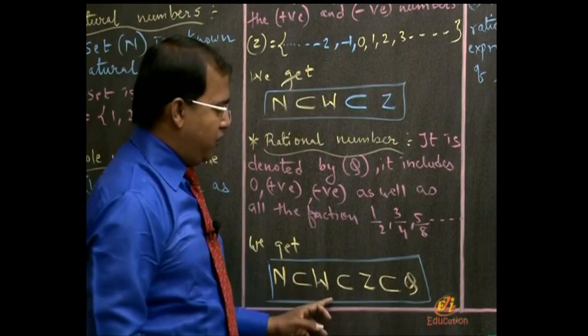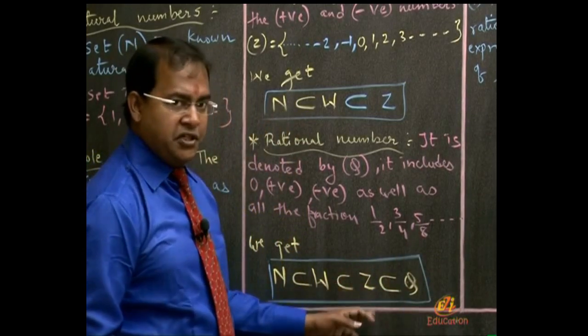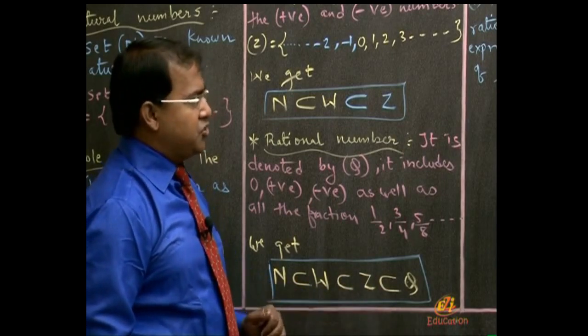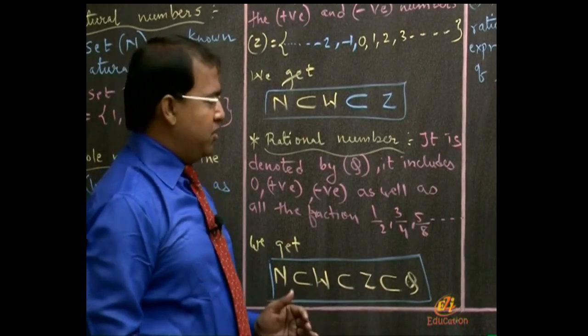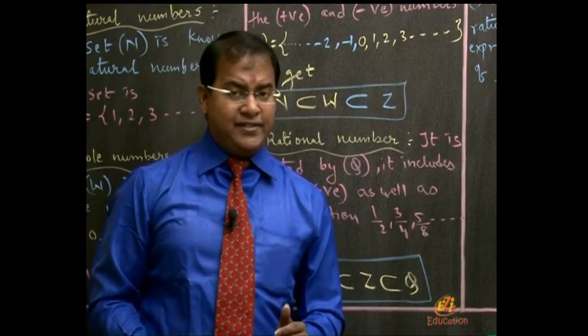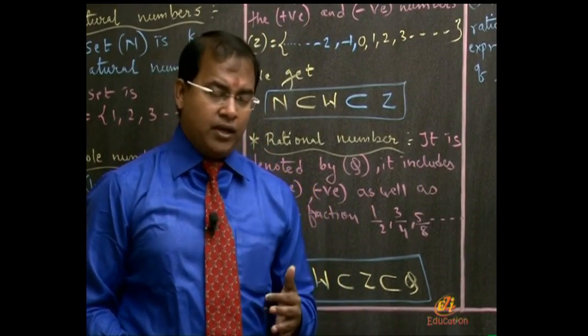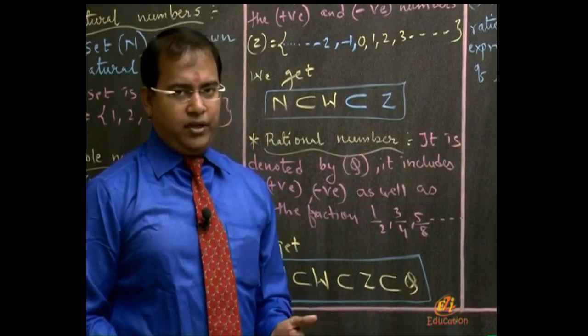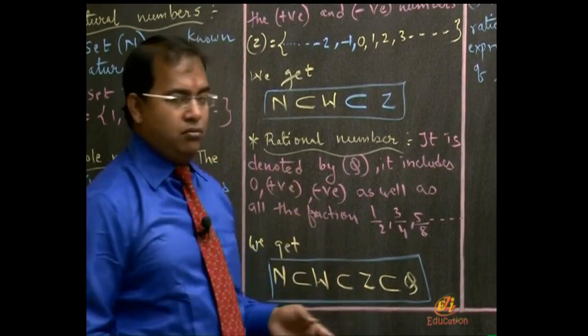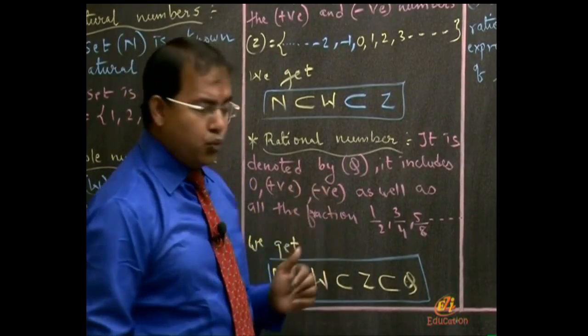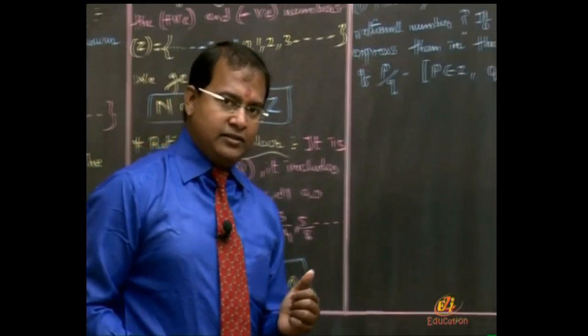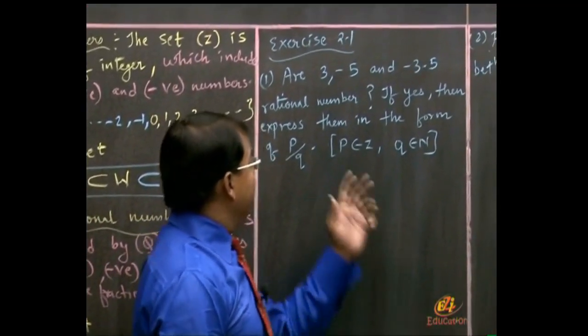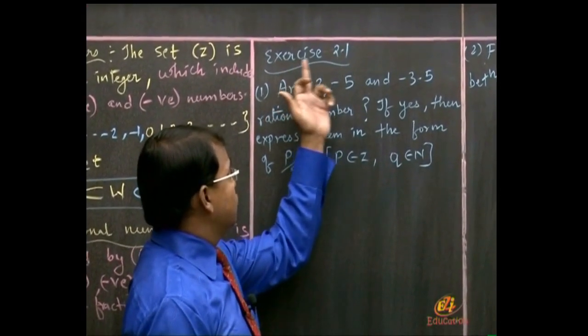Natural number is a subset of whole number, is a subset of integer, is a subset of rational number. Rational numbers are all the numbers which can be expressed in the form of numerator upon denominator. Such numbers are known as rational numbers. The symbol is Q. So now let us start the exercise. We are going to start exercise 2.1.